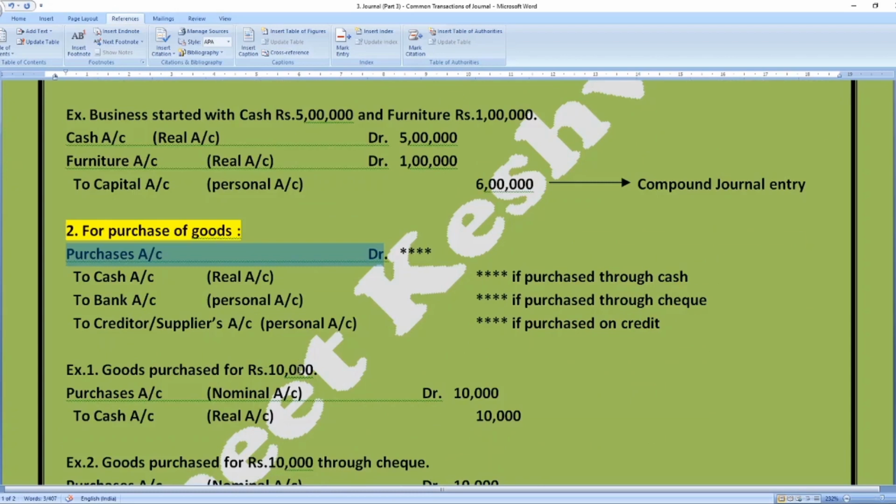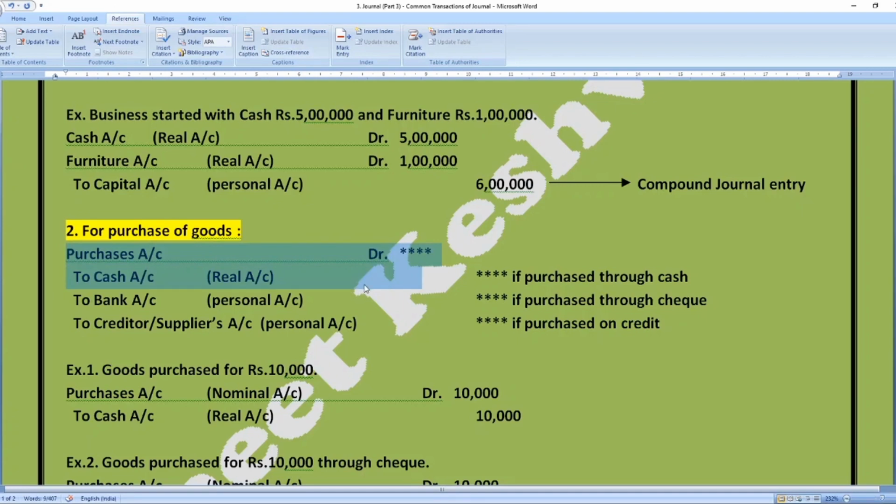Nothing has been mentioned whether these have been purchased by giving check or cash, or on credit basis. So we will assume that the goods have been purchased for cash. Therefore entry will be purchases account debit to cash account.